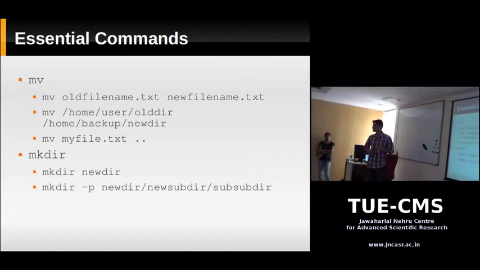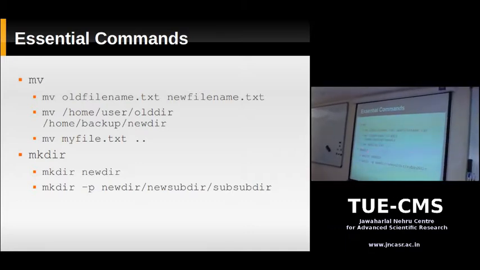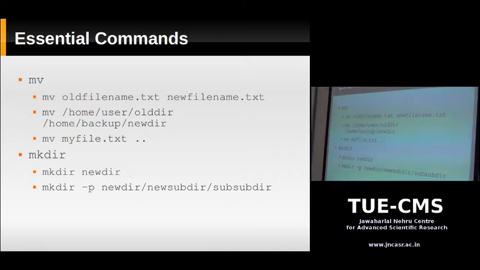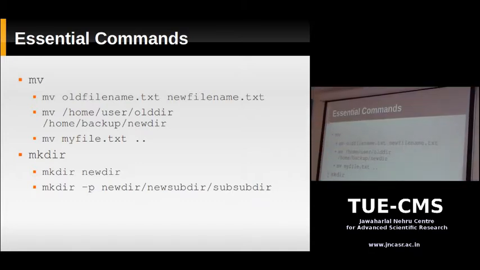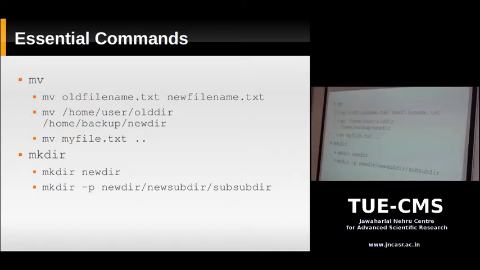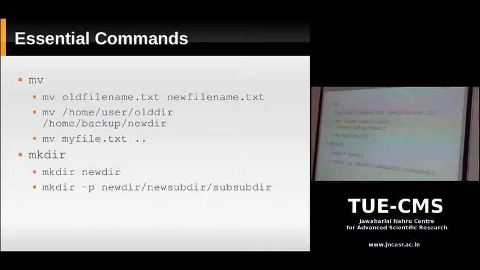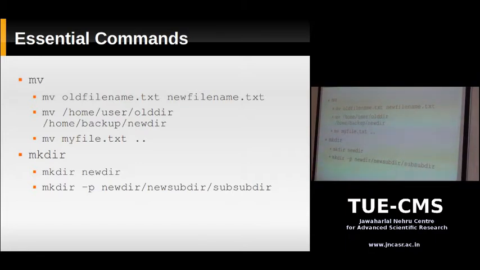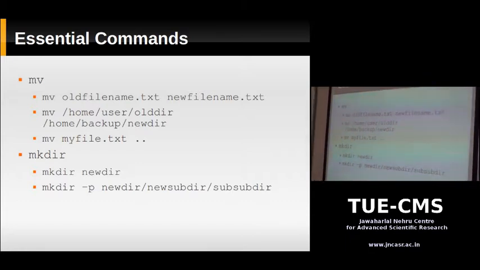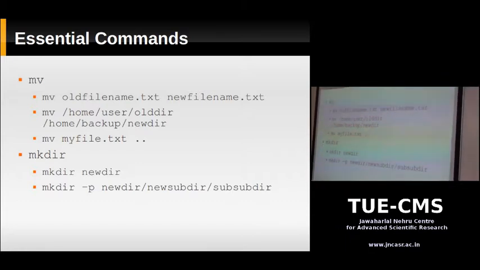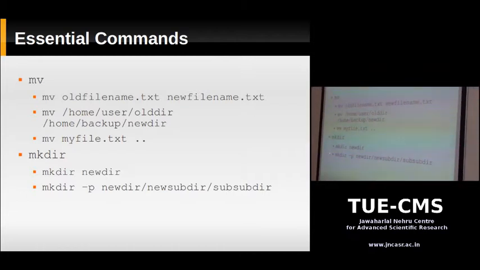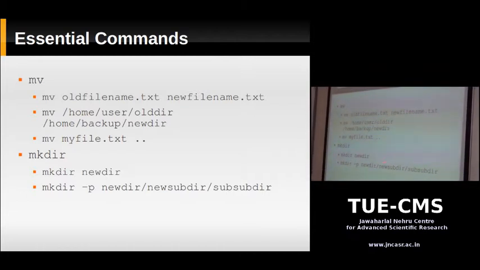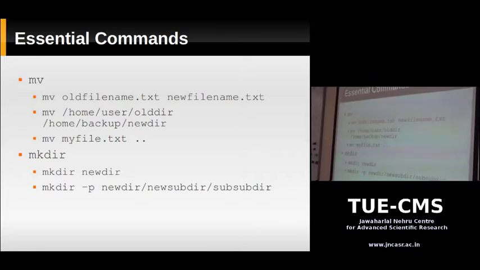Command with relative path names. So we're copying this file to its parent directory. Okay, so the mkdir command is when you want to create a directory. If you execute a command like this, mkdir new dir, it's going to create a subdirectory within your current working directory. This backup directory was created by mkdir in the home. So if you do something like this, it's going to create a subdirectory within your current working directory.